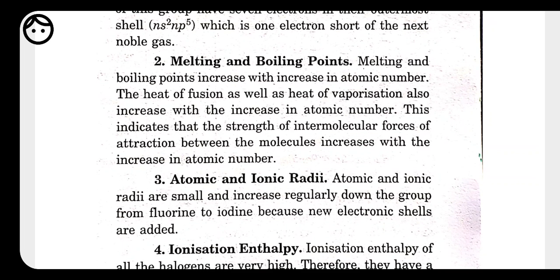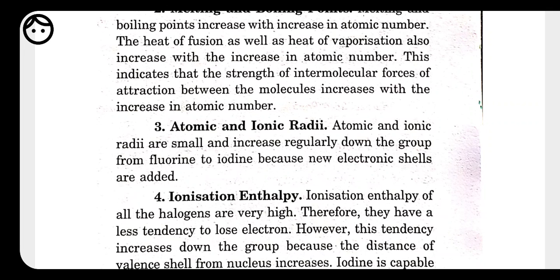Next we have atomic and ionic radii. Atomic and ionic radii are small and increase regularly down the group from fluorine to iodine. We know that ionic radius depends on the size. As we move down, the size increases because a new shell is introduced. That's why the atomic and ionic radii also increase.